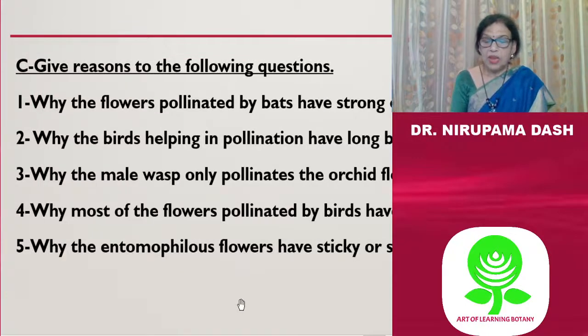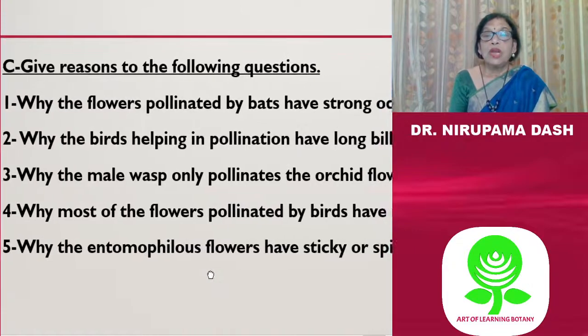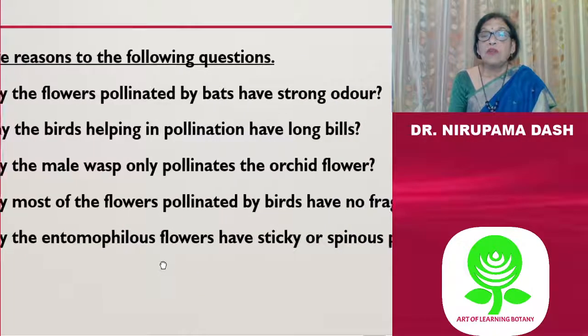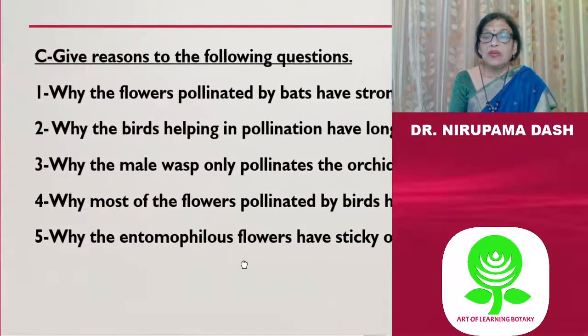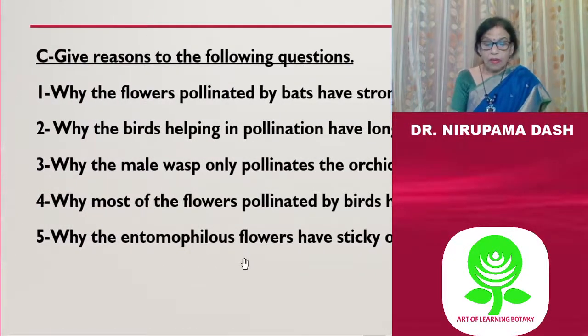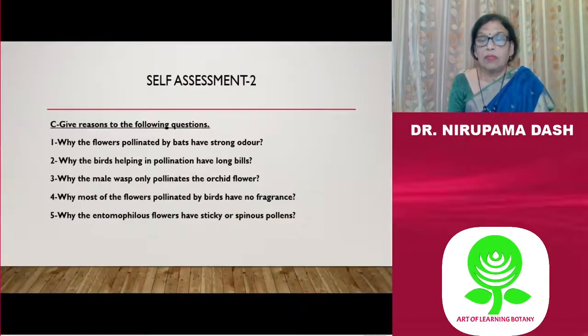Birds have a very poor sense of smell, so it does not matter for them. They are attracted by the colors of the flower. Then 5. Why do entomophilous flowers have sticky and spinous pollen? Insects carry the pollen on their different body parts, therefore pollen must be sticky so that it will not fall.